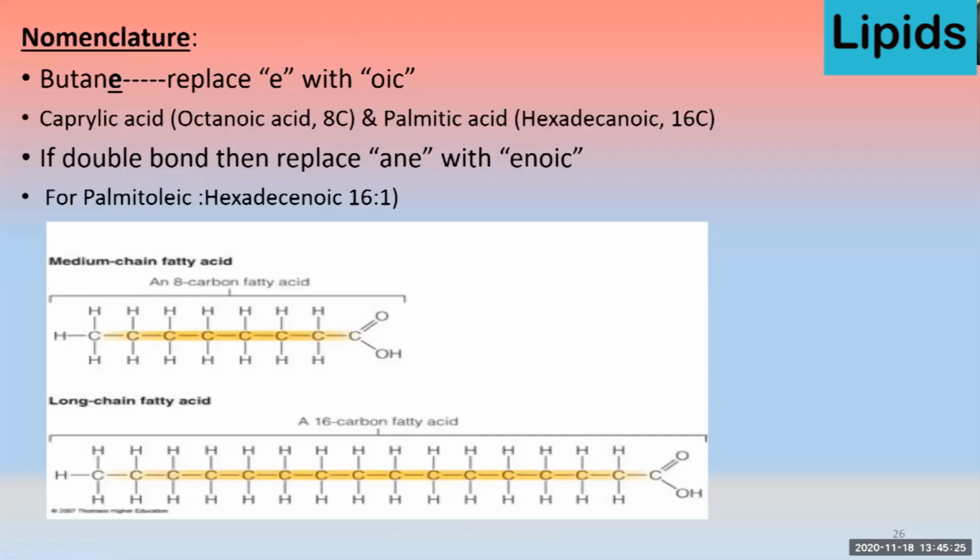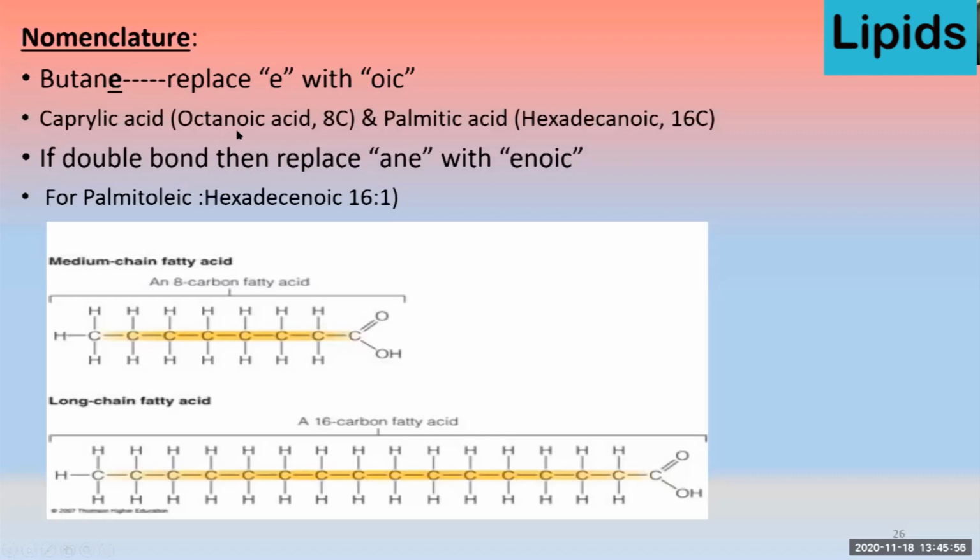How can we name a fatty acid? If you remember butyric acid, which contains 4 carbon atoms, that is from butane. So from this butane, if we replace the E with OIC, it becomes butanoic acid. Similarly, for the 8 carbon caprylic acid, we name it octan.